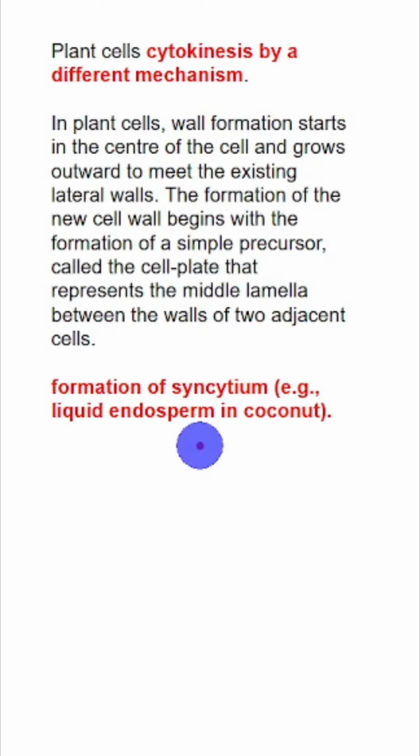If karyokinesis is not followed by cytokinesis, then the cell will have multiple nuclei, and such structures are known as syncytium.